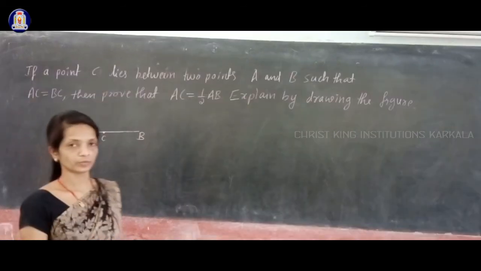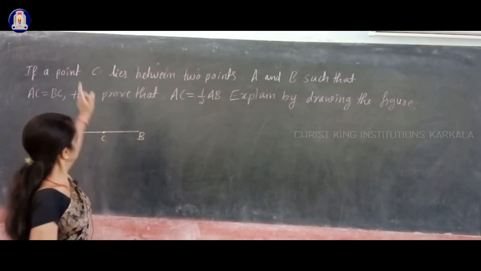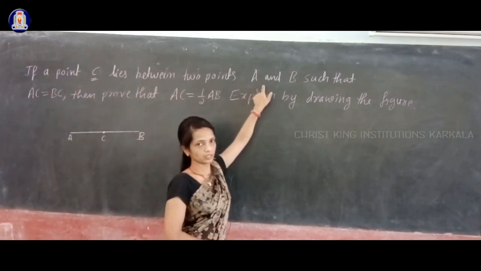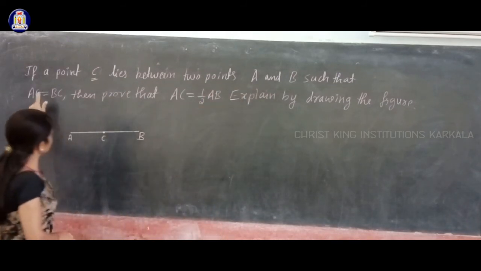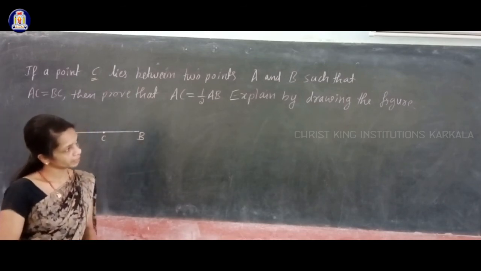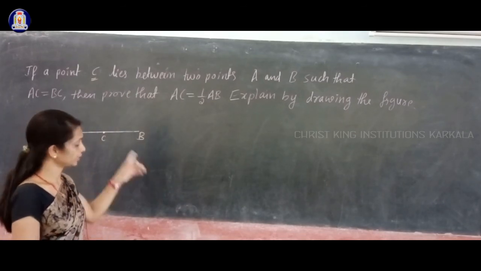Okay, thank you. Next one is: if a point C lies between two points A and B such that AC is equal to BC, then prove that AC is equal to half of AB, and explain by drawing the figure. I already drew the figure.